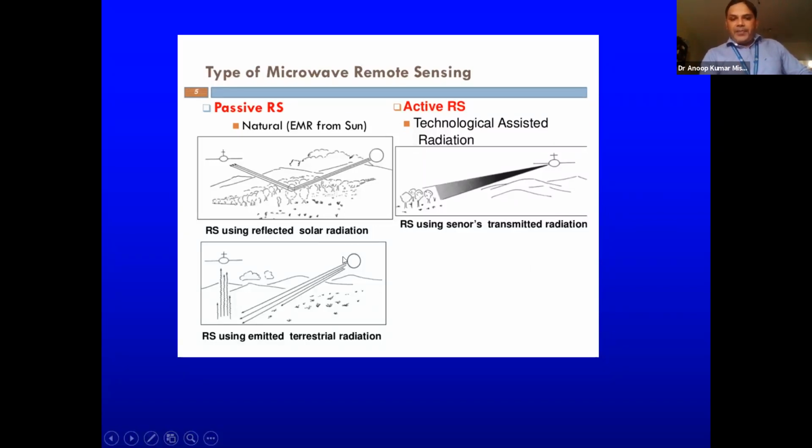Here it is absorbed at a particular wavelength, but at a different wavelength it is again emitted or reflected, and based on that the sensor gets the signal and, depending on its analysis, explores the nature of the object. This may be either directly from the radiation of the sun, or that terrestrial radiation.